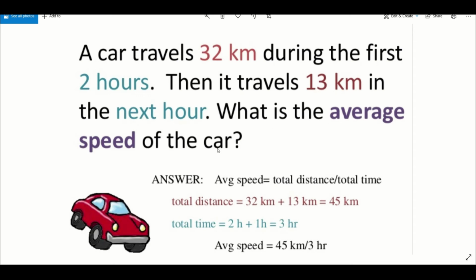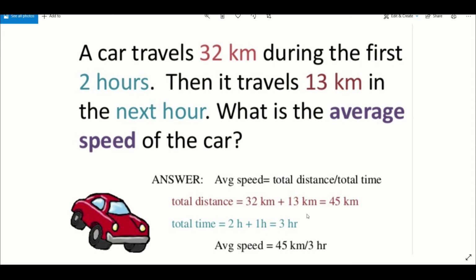What is the average speed of the car? So average speed is total distance upon total time. In the first 2 hours it had traveled 32 kilometers. Total distance should be 32 plus 13, that is 45 kilometers. And how many hours did it take? 2 hours and 1 hour.